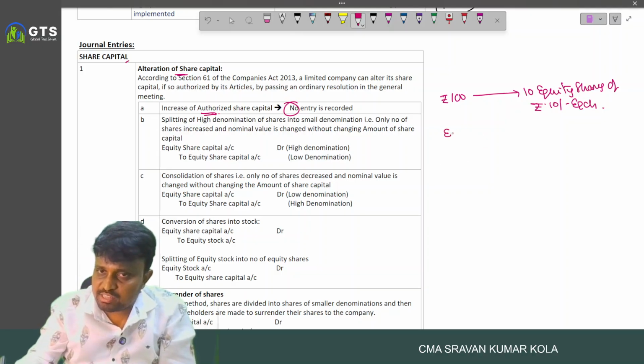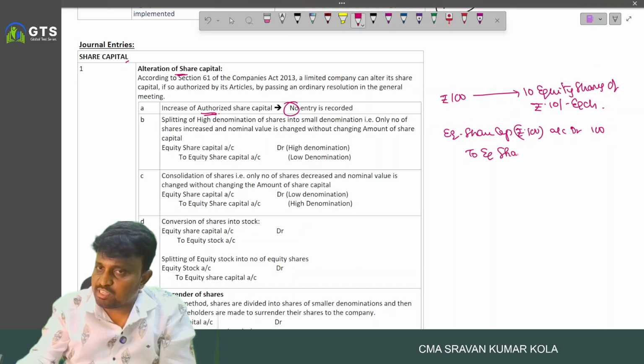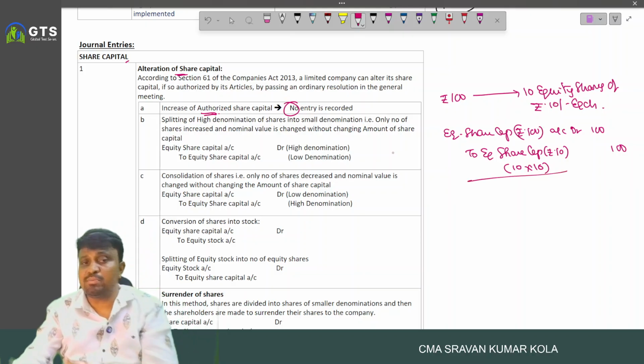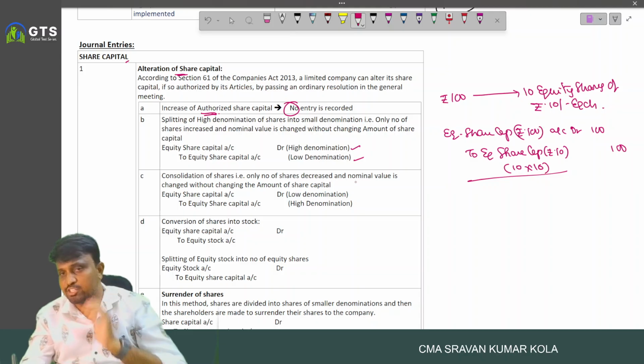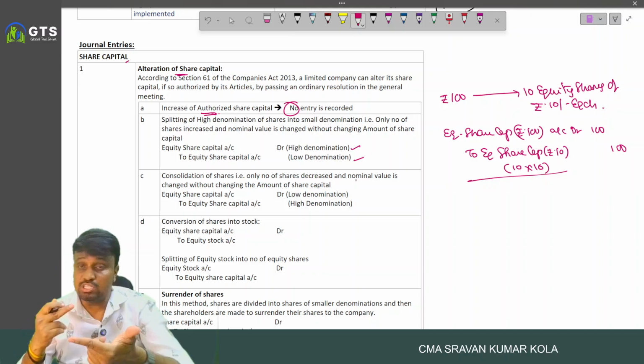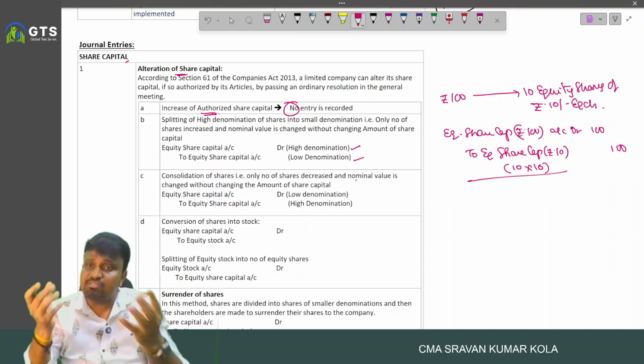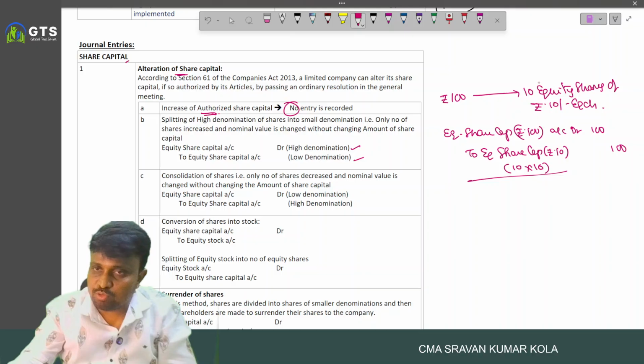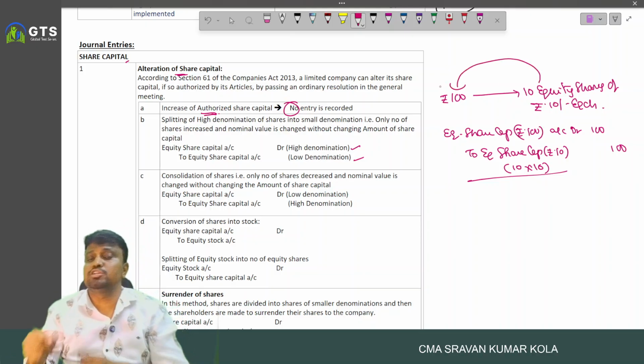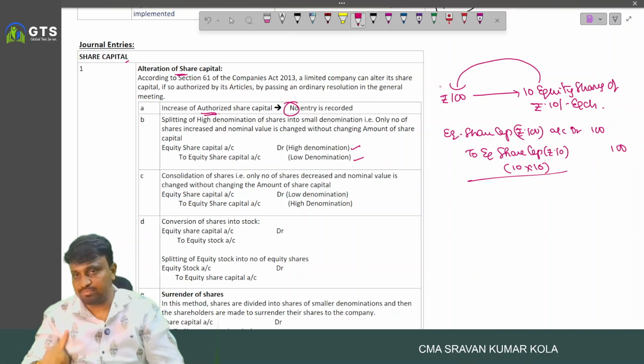So in that case, we have to write the entry: equity share capital 100, means 1 into 100, to equity share capital 10 each, 100 means 10 into 10 rupee share. So when a high denomination share is converted into a low denomination share, it is called splitting. And the other way around, when low denomination shares are converted into a high denomination, 10 equity shares are converted into a 100 rupee equity share.